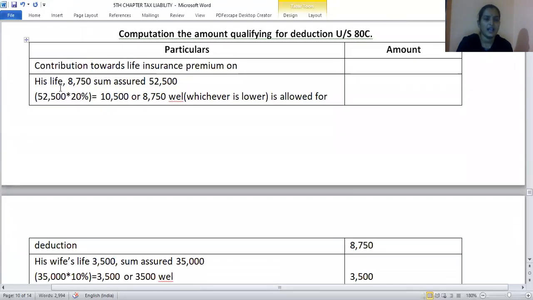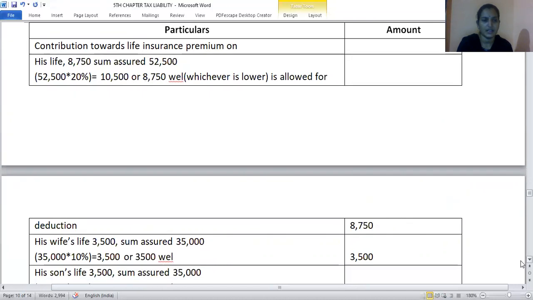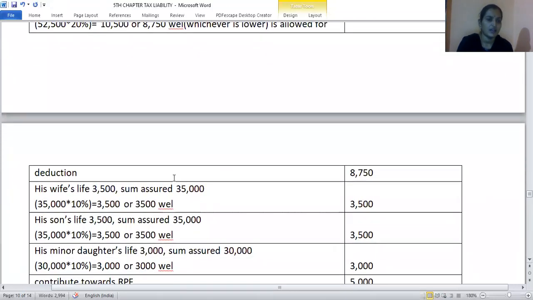So on his life, the policy is taken before 2012, so on own life we can consider 20% of the sum assured or the premium paid, whichever is lower, as a deduction. Here 52,500 into 20% is 10,500, comparing with 8,750. Premium amount is lower, so the premium amount will be the deduction. Wife's life, 3,500 is the premium amount and 10% of the sum assured is also 3,500, whichever is lower again comes to 3,500.